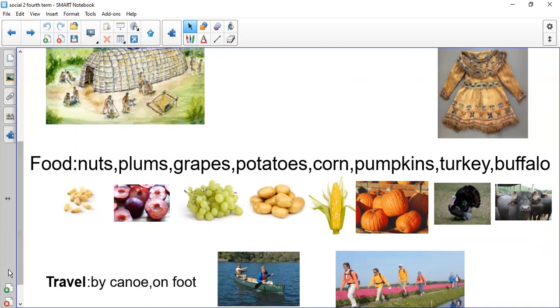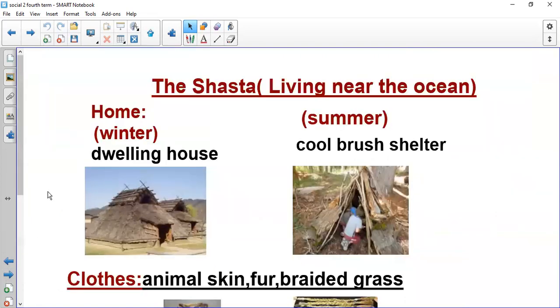What about the fourth group? The fourth group is the Shasta. The Shasta lived near the ocean. They lived near the sea, right? Near water, salty water. And of course, because they lived near the ocean, you can guess what they ate. Yes, they ate fish because they went fishing. So the fourth group is the Shasta, and the Shasta lived near the ocean.